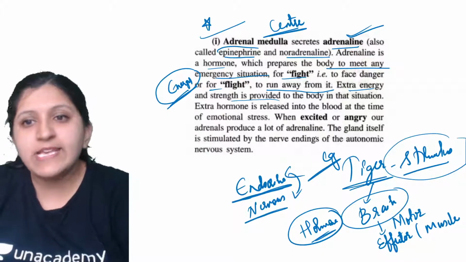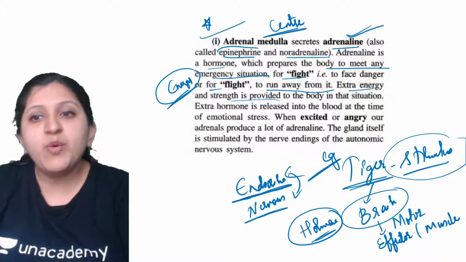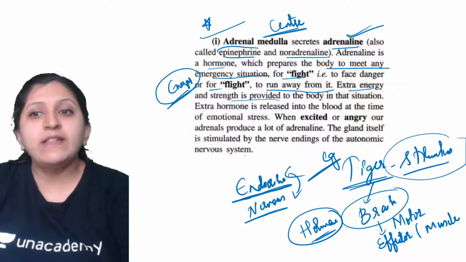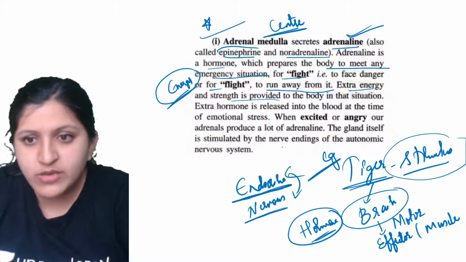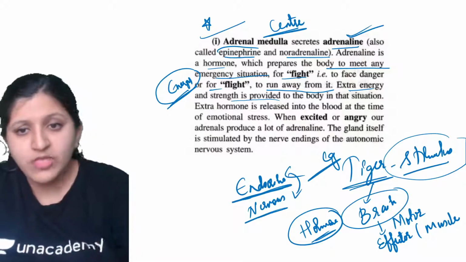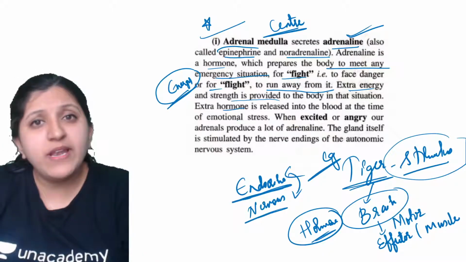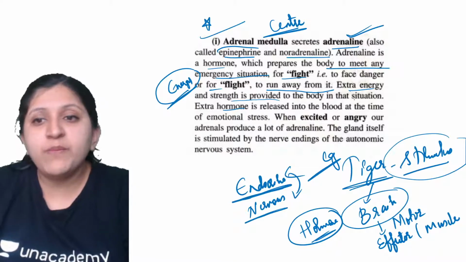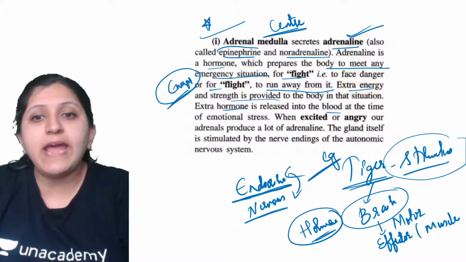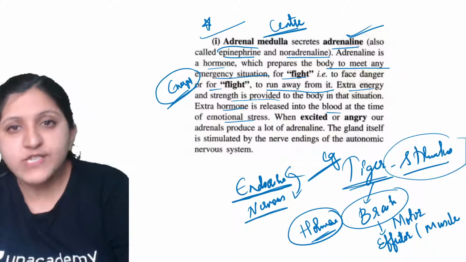So extra hormone is released into the blood at this time. Hormones keep on being produced and released into the blood at the time of emotional stress also.